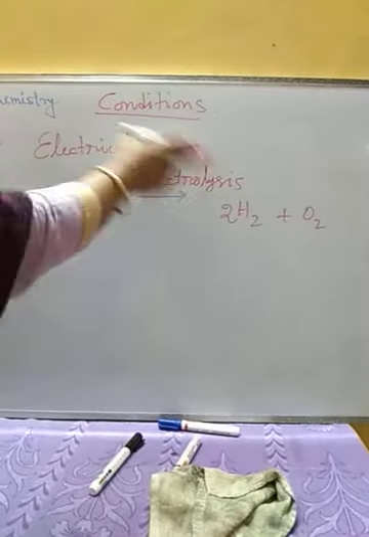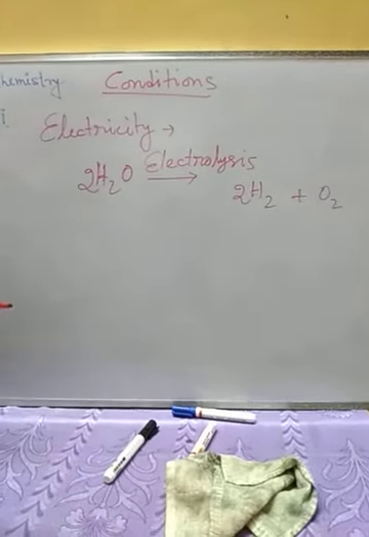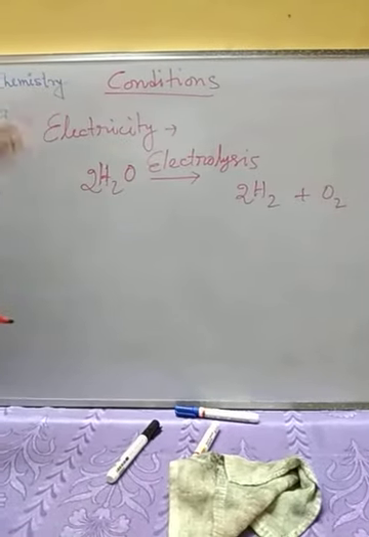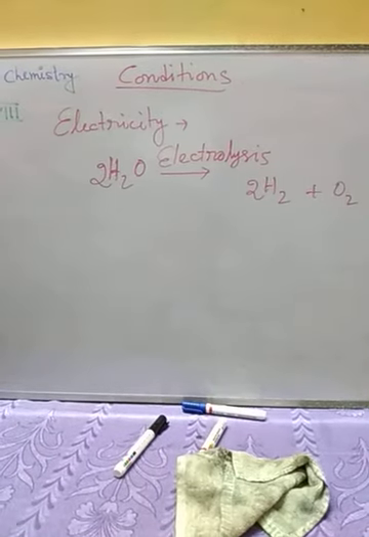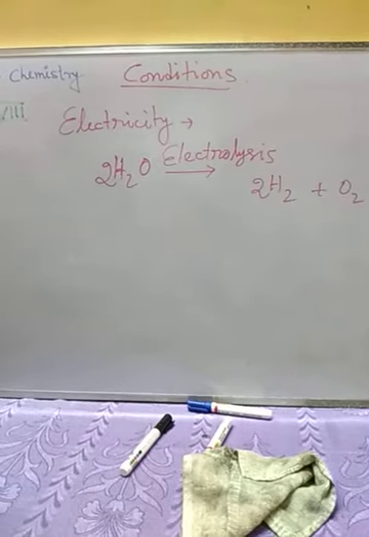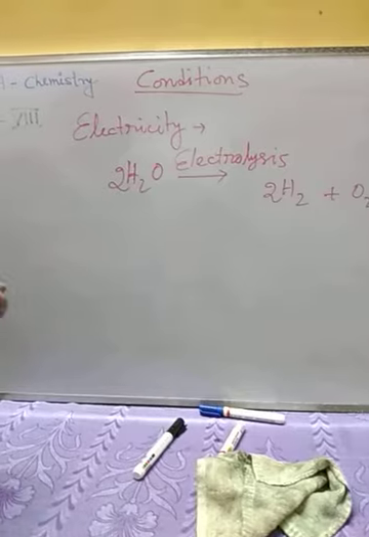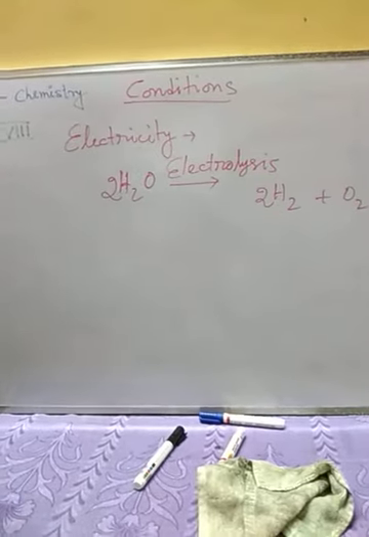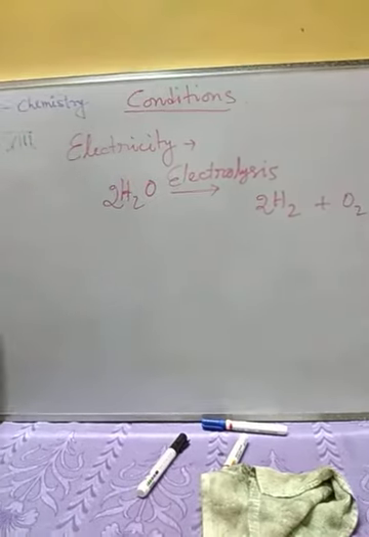And this process can only occur when we pass electricity through acidified water. Okay, or instead of acid, as you know, we can use alkali or any salt, so that the water is ready to carry electricity. Okay. So this is next.